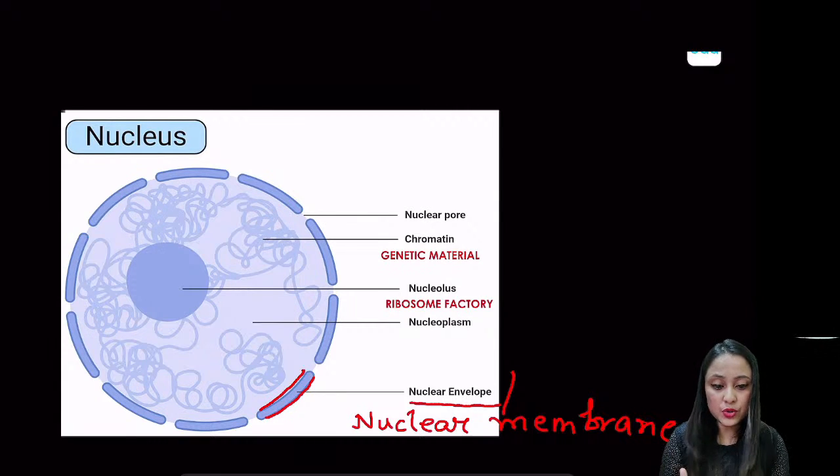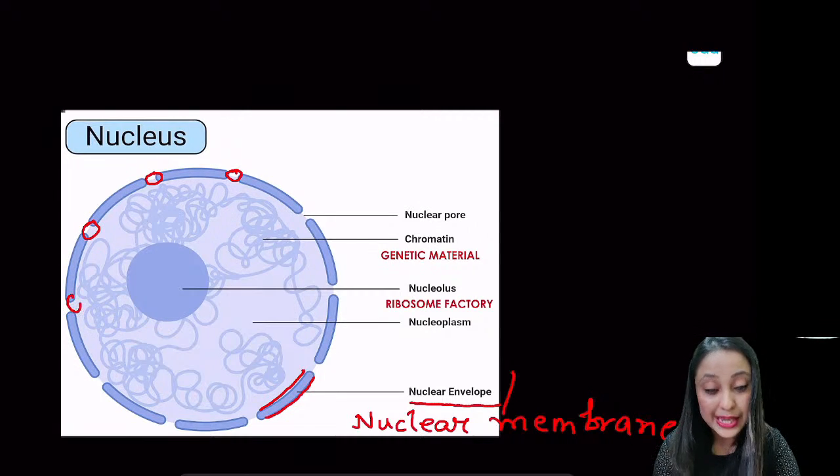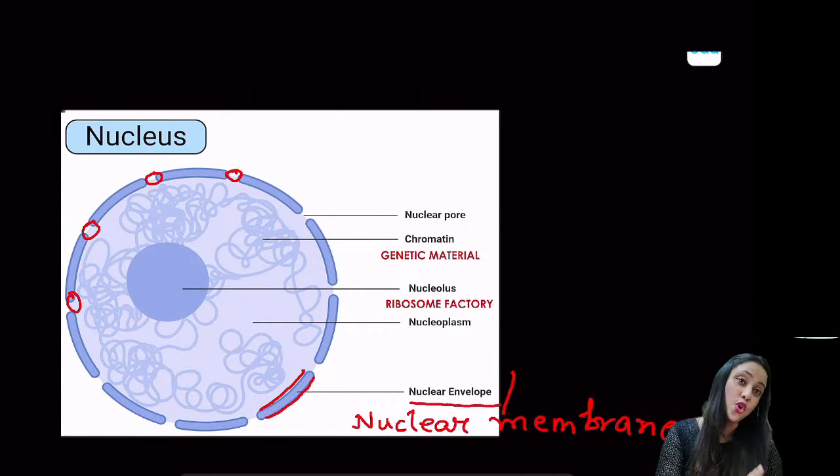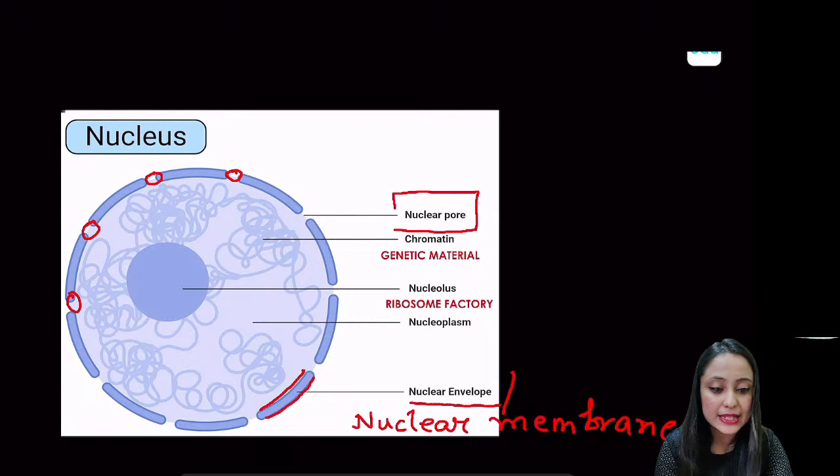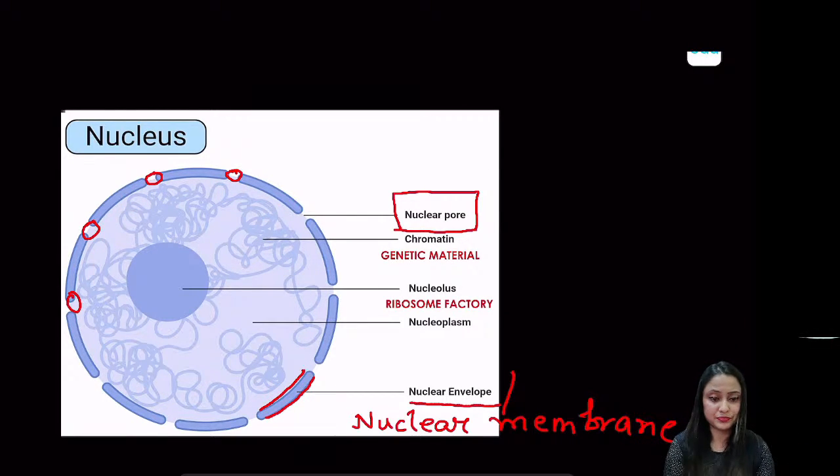If you look into the structure once again, you can see that there are interruptions in between. There are gaps, there are spaces in between. The nuclear membrane is not continuous. Alright. So these gaps or junctions where there is an interruption, these places are what we call nuclear pores. Okay. So nuclear pores are the gaps in between the nuclear membrane.